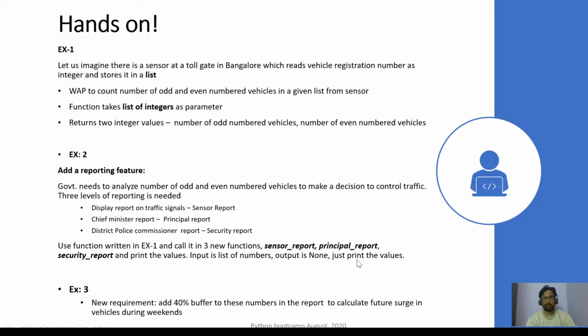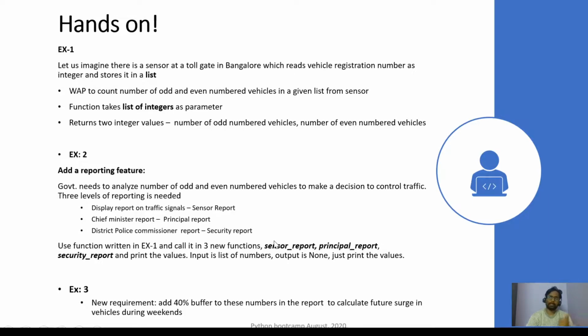and then generate the report again. This will help the people who build roads, such as the highway authority and other people, to make a decision that okay, on this road this many vehicles are allowed, and this is the buffer. So if I have a buffer, they can build bigger roads. So keeping that in mind, when you do exercise number 3, you can see that you don't have to change any of these three functions. You can simply change it in the library, that is in the first function, and generate it.